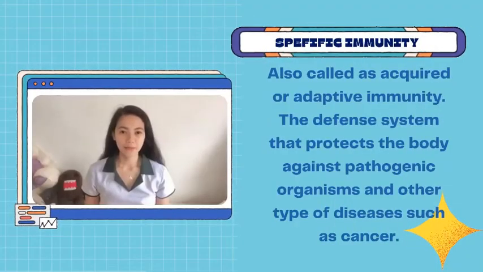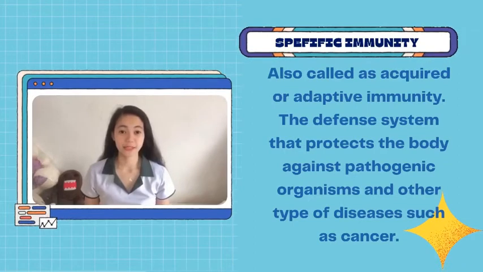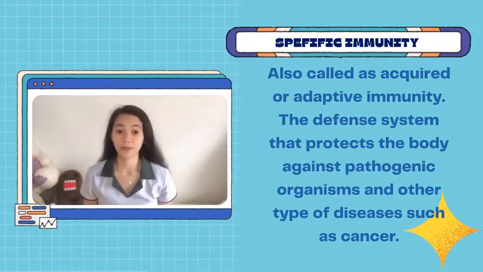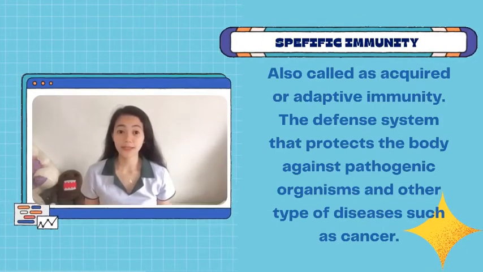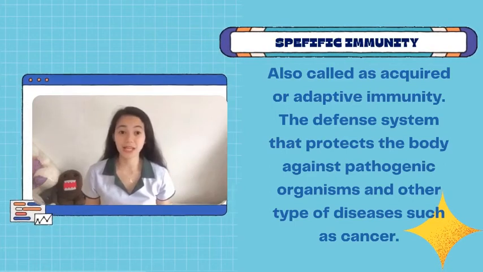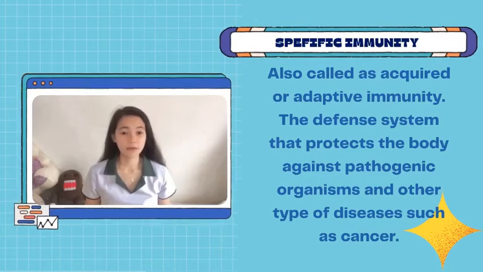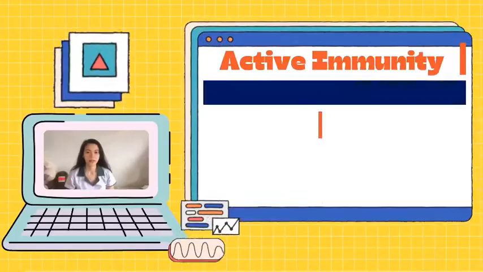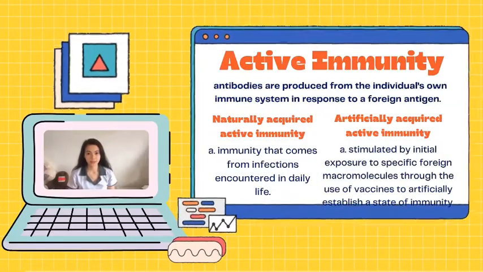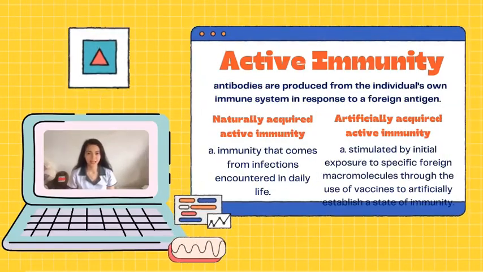The next type of immunity is the specific immunity. It is also called as acquired or adaptive immunity. The defense system that protects the body against pathogenic organisms and other type of diseases such as cancer. It allows the body to recognize, remember, and respond to specific stimulus and antigen. The types of specific immunity include the active immunity and the passive immunity.